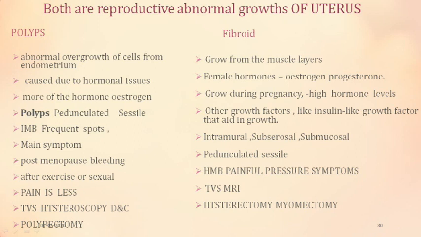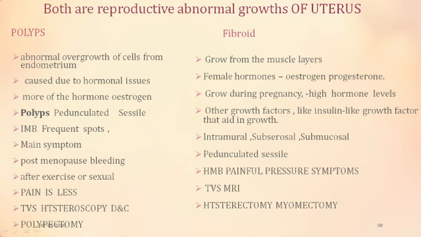Both are caused by hormones. The endometrial polyps are basically estrogen based. The fibroid polyps are estrogen and progesterone based. Both increase in response to estrogen, but the fibroid polyp more so because of the high hormonal levels. They can be pedunculated or sessile. Most of the polyps are pedunculated or sessile, but the basic feature is that they are multiple in number.